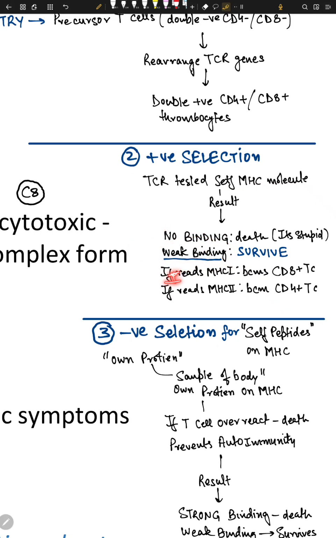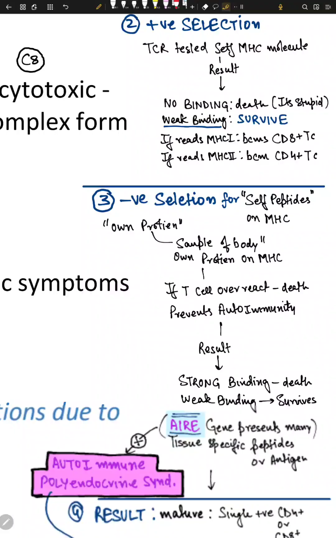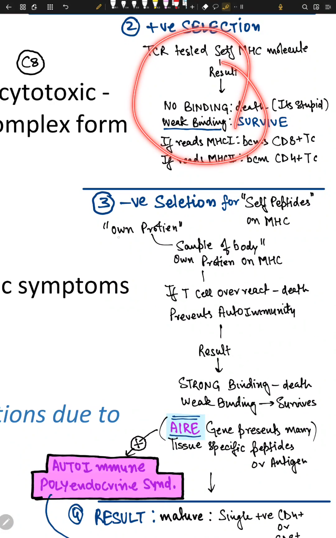If it reads this antigen on an MHC 1 molecule, it means this is a CD8 T cell. If the precursor T cell reads the antigen on an MHC 2 molecule, it means it becomes a CD4 positive T cell, right? All right. After this positive selection, we have something called negative selection.